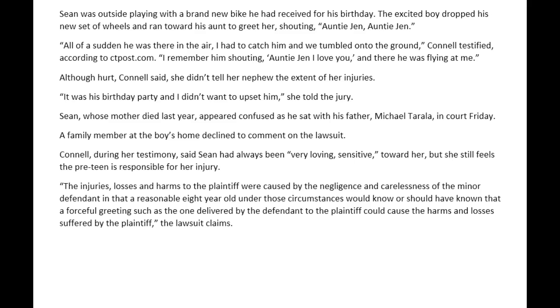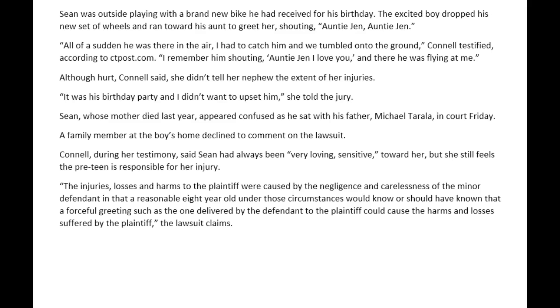"All of a sudden he was there in the air. I had to catch him, and we tumbled into the ground," Connell testified, according to ctpost.com. "I remember him shouting, 'Auntie Jen, I love you,' and there he was flying at me." Although hurt, Connell said, she didn't tell her nephew the extent of her injuries. "It was his birthday party, and I didn't want to upset him," she told the jury.